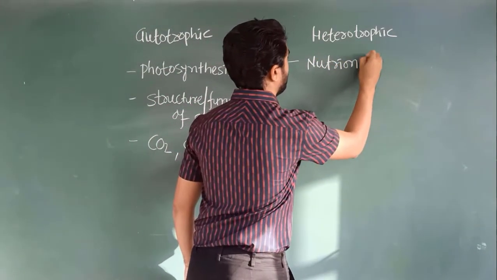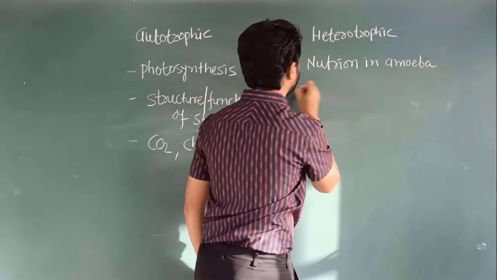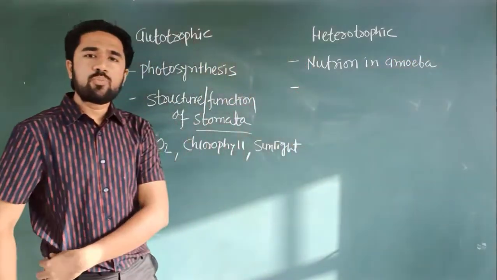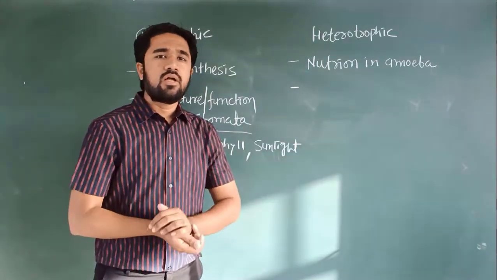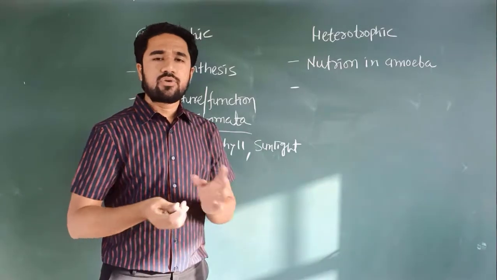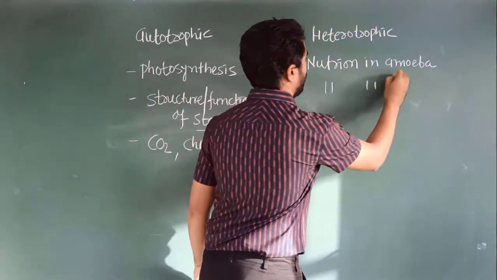Nutrition in amoeba. We also see nutrition in human beings. In that we will see the human digestive system and its organs and different glands and their secretions.